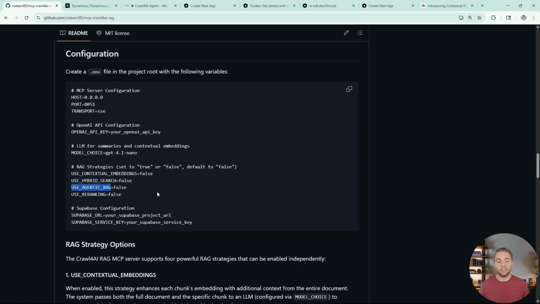Now the next strategy is Agentic RAG. I've covered Agentic RAG a good amount on my channel already. It's all about giving your AI agent the ability to explore your knowledge base in different ways. One really common pattern for Agentic RAG is to have multiple different vector databases that serve different purposes, and then your agent has tools to access each one of them.